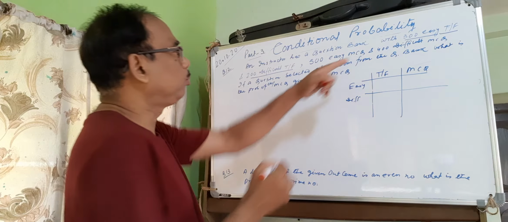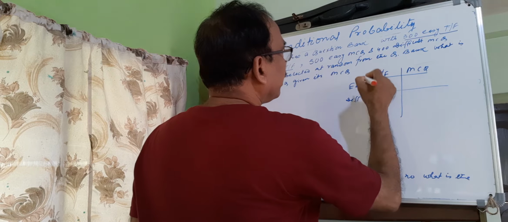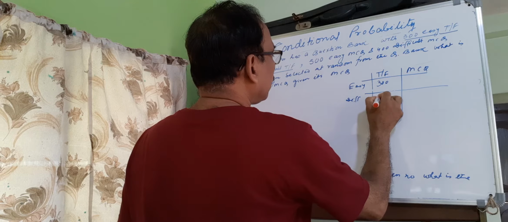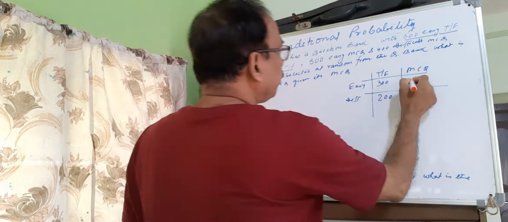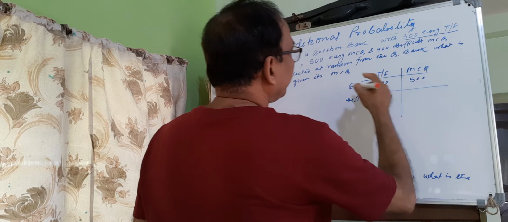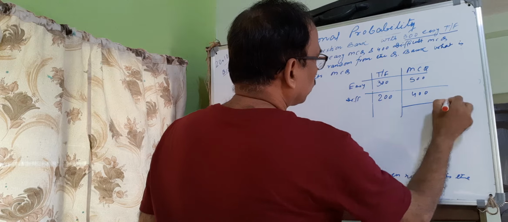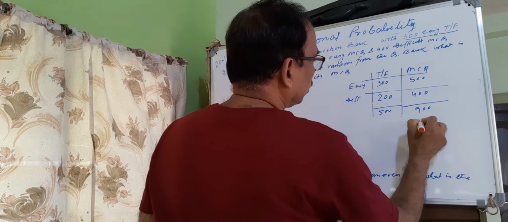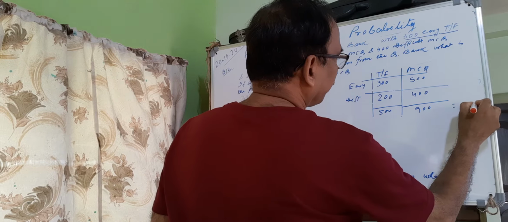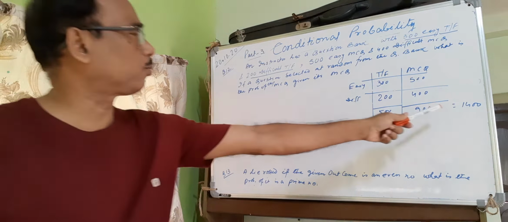Easy true false is 300 and difficult true false is 200. Easy MCQ is 500 and difficult MCQ is 400. The total here is 900 and here the total is 500. That is total 1400. That is easy and difficult MCQ total is 1400.